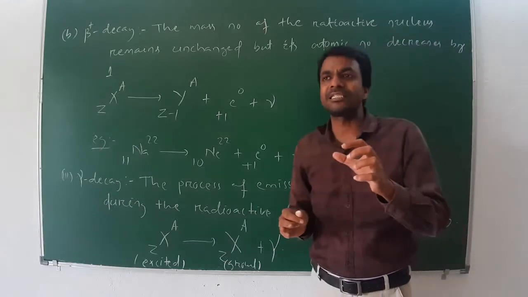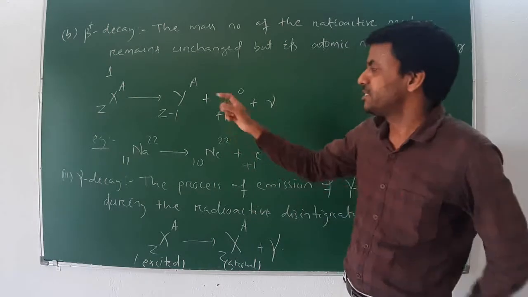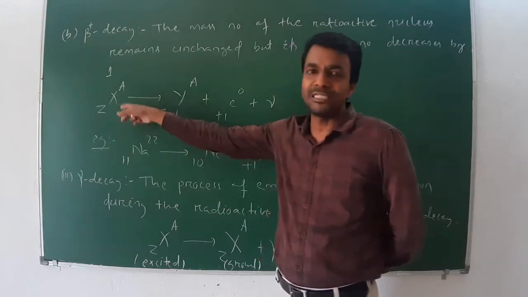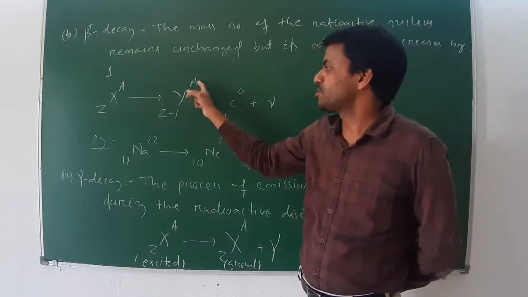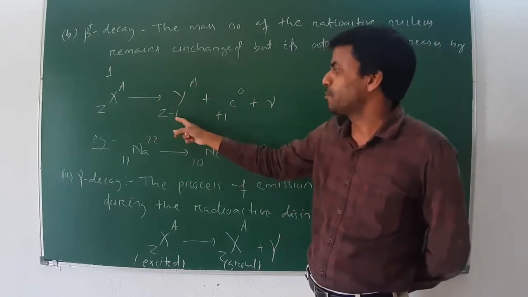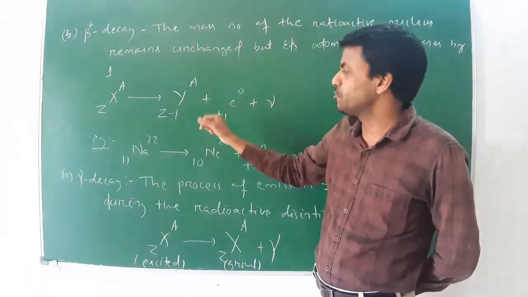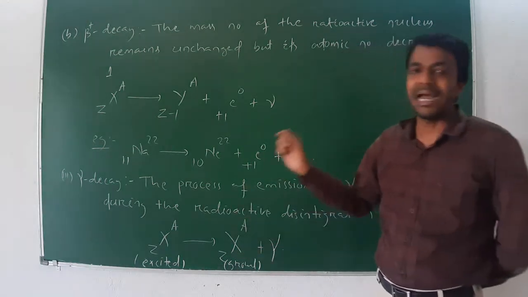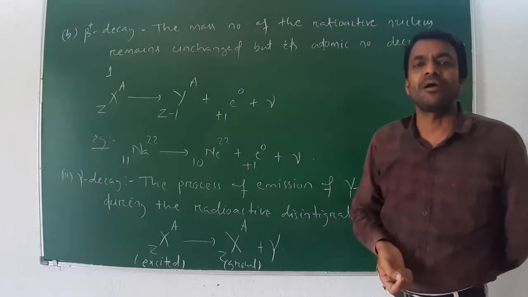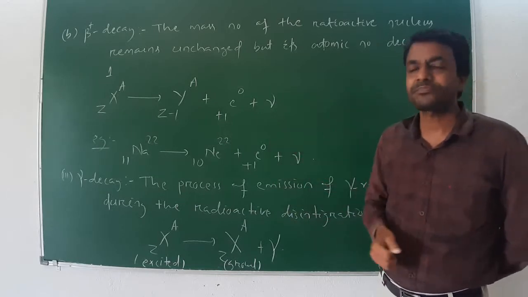The general format of beta plus decay is Z X A, which is known as the parent nucleus. Its mass number remains unchanged but its atomic number decreases by 1, that is Z minus 1 Y A, which is known as the daughter nucleus, plus a positron +1 e 0, and a new particle is formed, which is known as the neutrino and is denoted by this symbol.